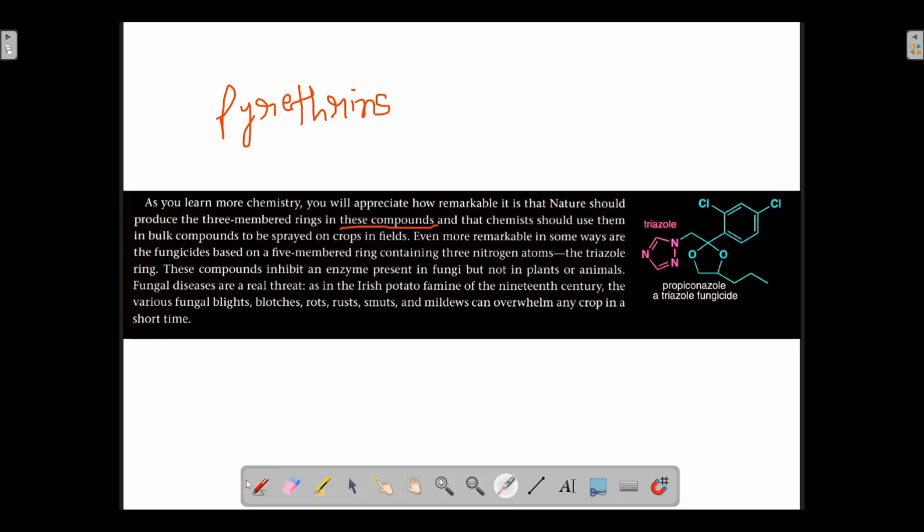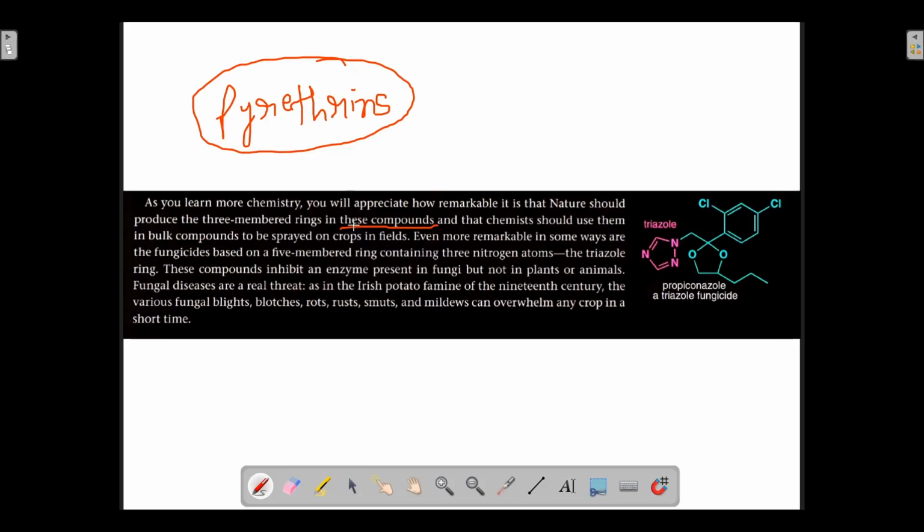In the previous lecture, we were discussing pyrethrins, and in pyrethrins there was a three membered ring. I had already told you the structure of pyrethrin in the previous lecture, so I am not telling you the structure once again. But pyrethrins contained three membered rings, so it is very remarkable that nature produced three membered rings in these compounds.